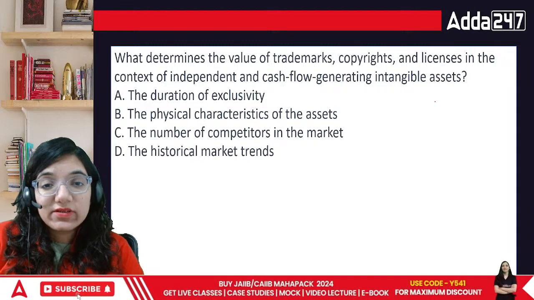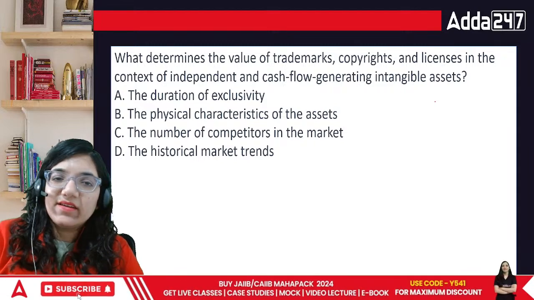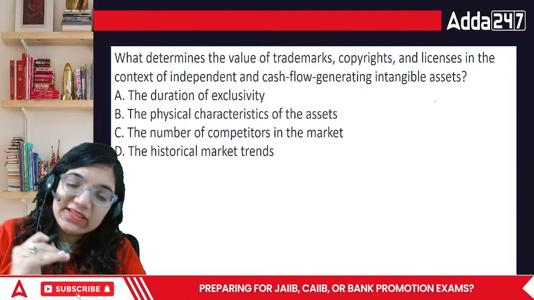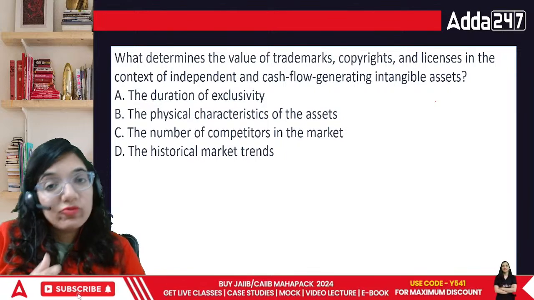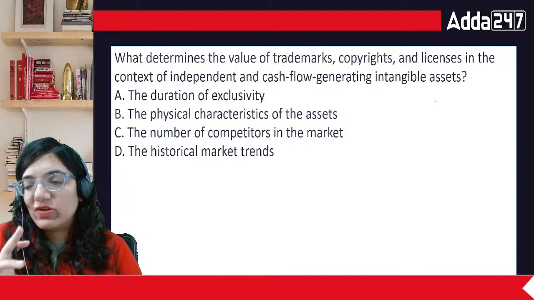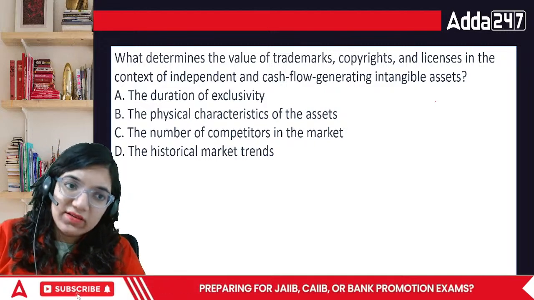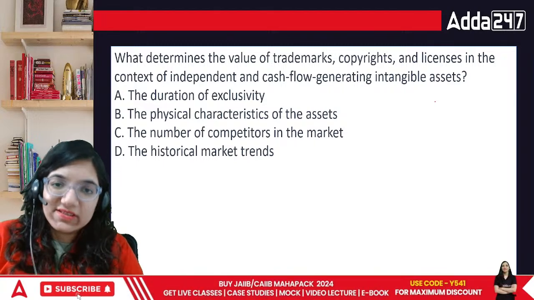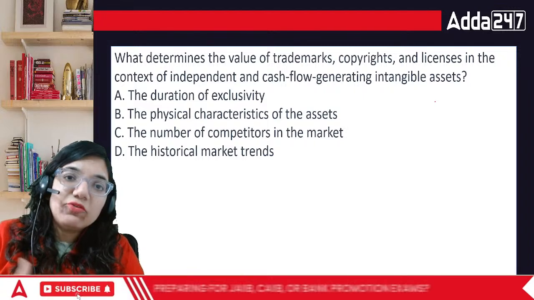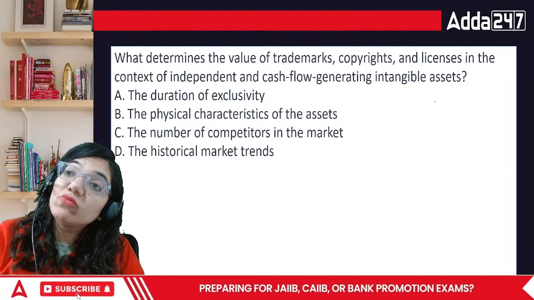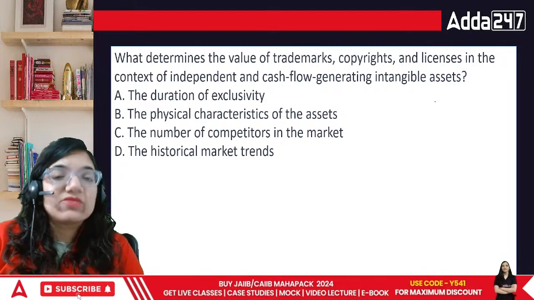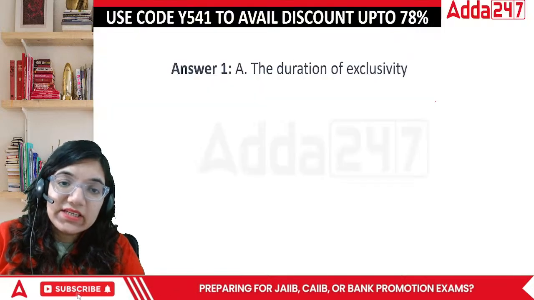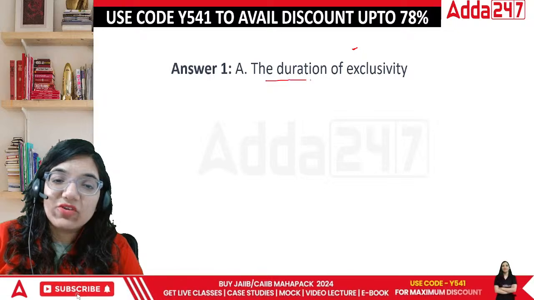The reason was nobody else was doing it. Till then nobody else was doing that, and then there were jar cakes, where cakes were put in that particular jar in a specific series. The food was very interesting because it was all westernized, more or less American food, with a little Indian touch as well, because ultimately we have to add that. McDonald's survived in our country because of this. You have to bring something new to the market, and until the time you have that newness and nobody else can afford it, that is where you rule the market. That is the duration of exclusivity. So in this case the answer is the duration of exclusivity.